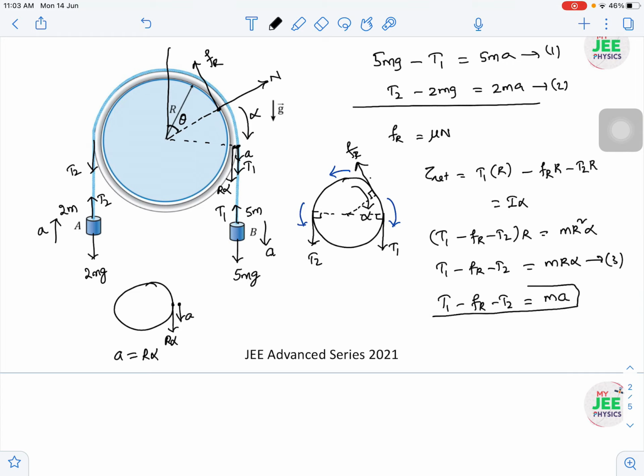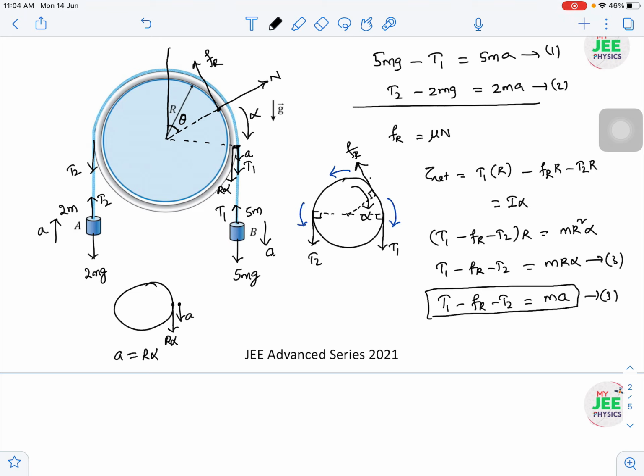I have seen so many students always writing A is equal to R alpha. Please don't write that always. All of you have to concentrate on the contact points. Their contact points' acceleration should be the same, or velocity should be the same, for the no slipping condition. So see what the accelerations or velocities of the contact points are and make them equal. Don't blindly go with A is equal to R alpha. So I got the third equation also.